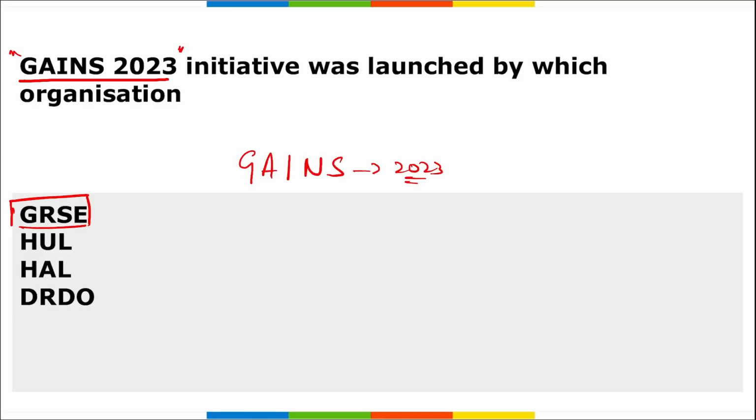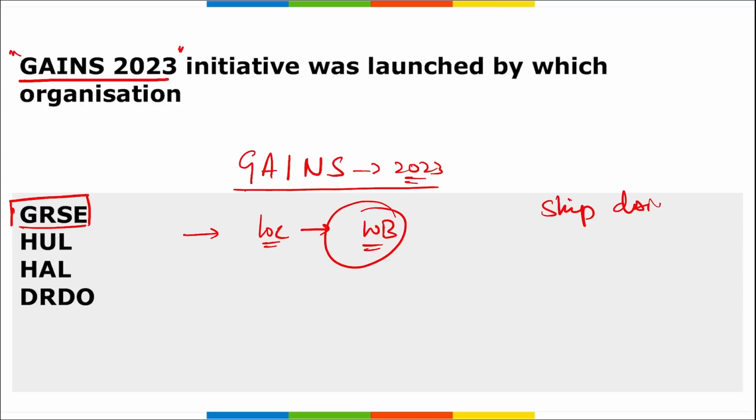Where was this GAINS launched? Next question. What is the location where the GAINS initiative was launched? It was launched in Kolkata, West Bengal. Correct. Now, what is the aim of this GAINS? Why was this launched? It was launched to utilize the ecosystem that tackles the current and future challenges in ship design, right? When there is a construction for ship design, the challenges that can be faced in future will be taken care of under this particular GAINS initiative, and it is to utilize the ecosystem that will be benefiting it.